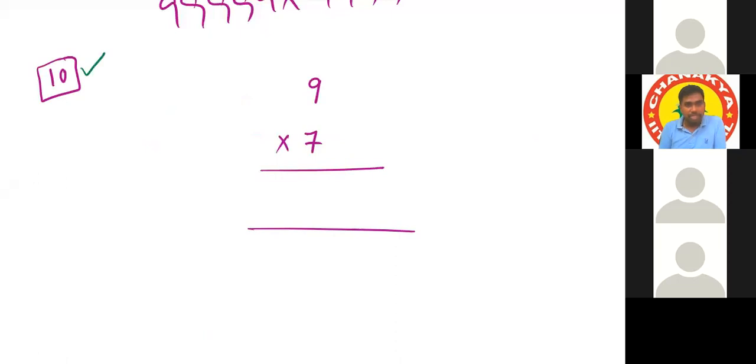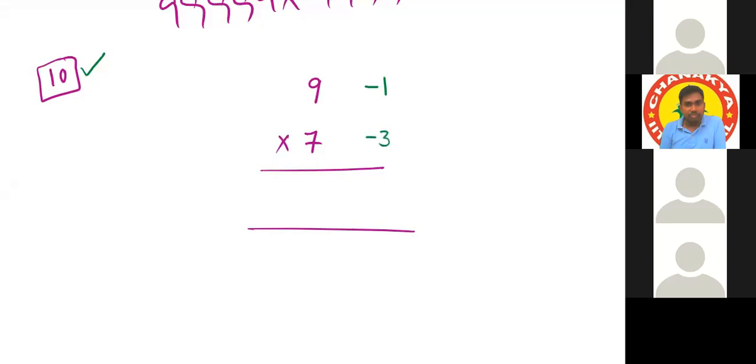Tell me, 9 is how much less than 10? 1 less than 10. So that's why I'm writing -1. If it is less, we have to write minus. If it is more, we have to write plus. Next, 7 is how much less than 10? 3. So simply write -3.